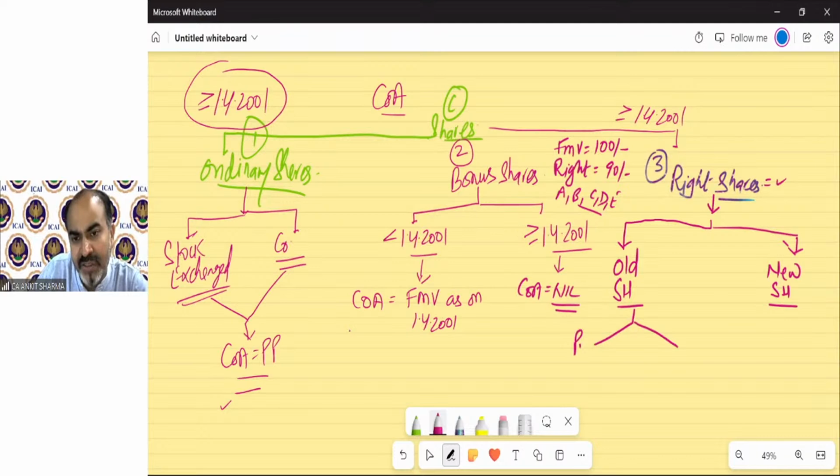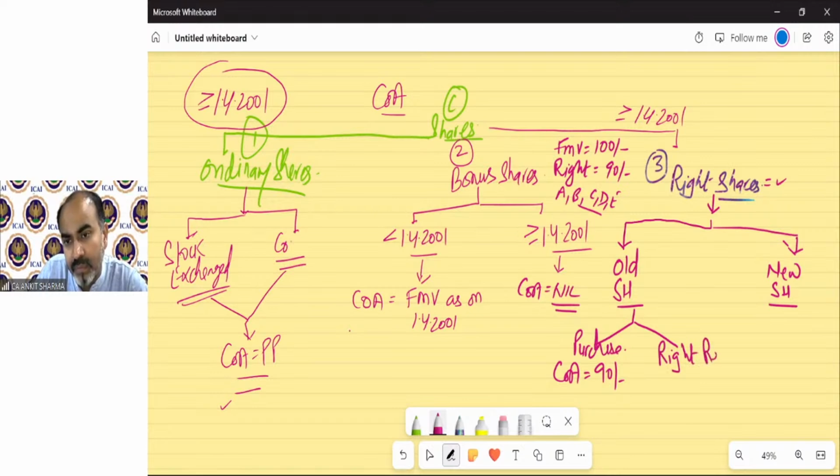Either he will purchase, so if he purchases the right share, then the cost of acquisition of these right shares will be 90 rupees per share. But if he does not purchase, but the right is renounced by him, the right is transferred to A, B, or C, or to anyone.